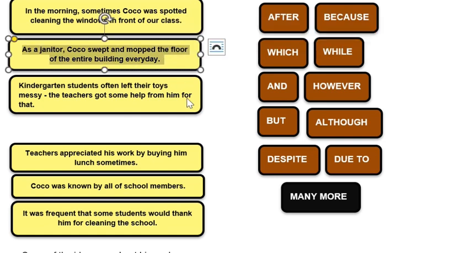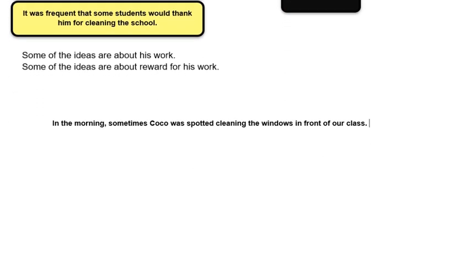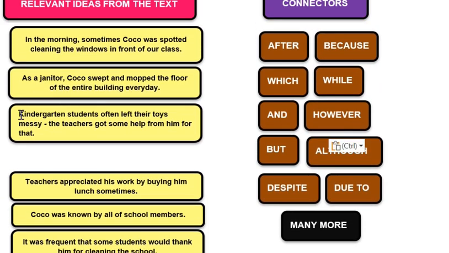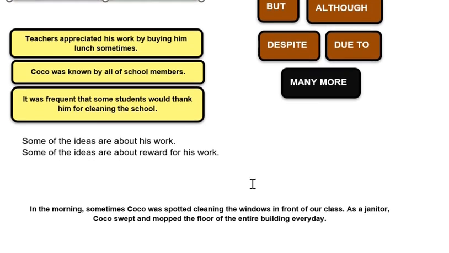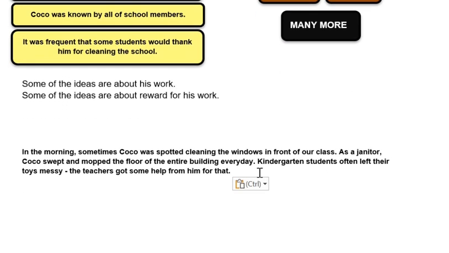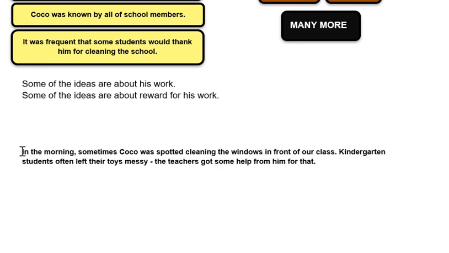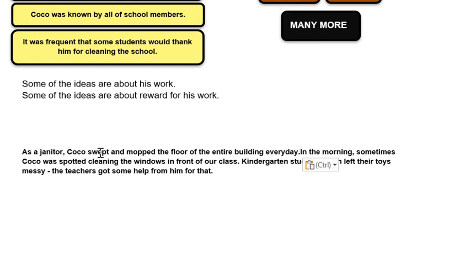Okay, here. Alright, I'll just put things together in here before later modifying them. Okay, alright. So in the morning, sometimes Coco was spotted cleaning the windows in front of our class. As a janitor, Coco swept and mopped the floor of the entire building every day. So kindergarten students often left their, okay, here. They're not really synthesized, and the flow is kind of awkward. Okay, so I might change this. I think I'll just put it here. As a janitor, Coco swept and mopped the floor of the entire building every day.